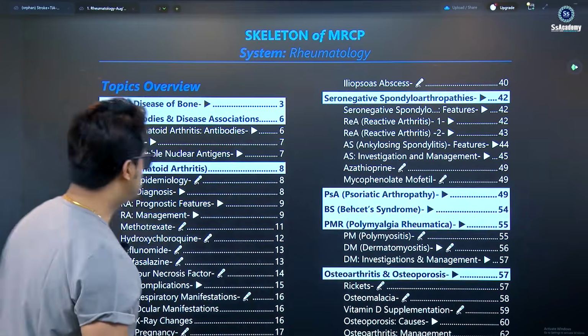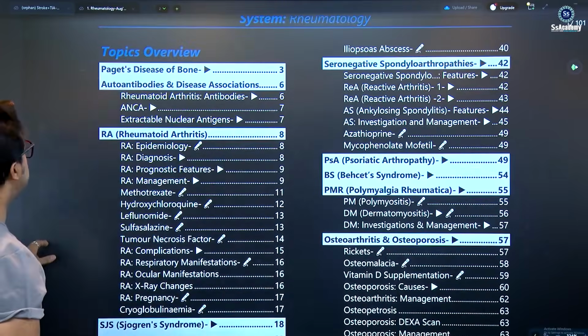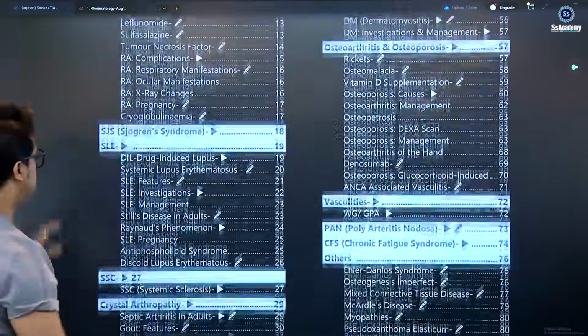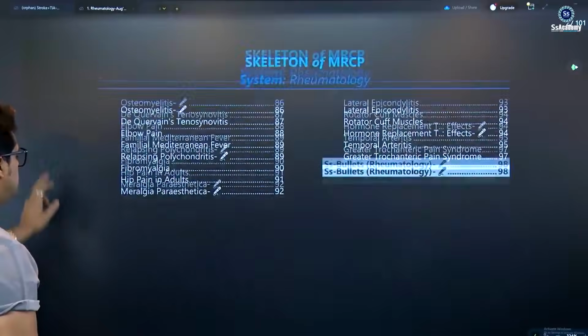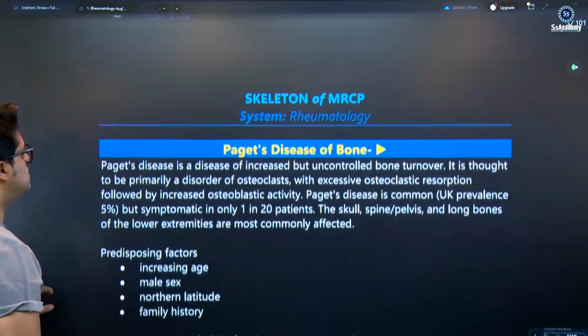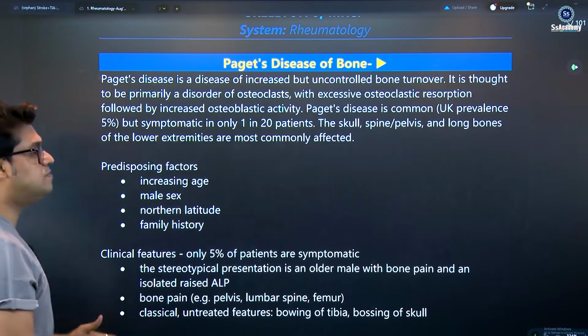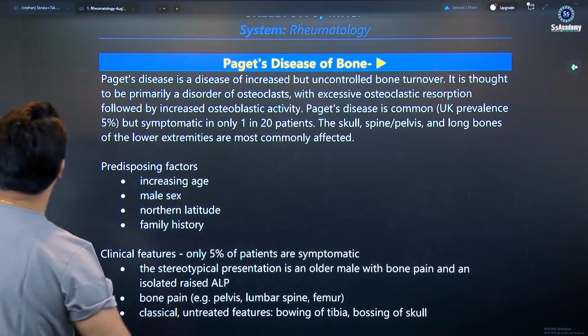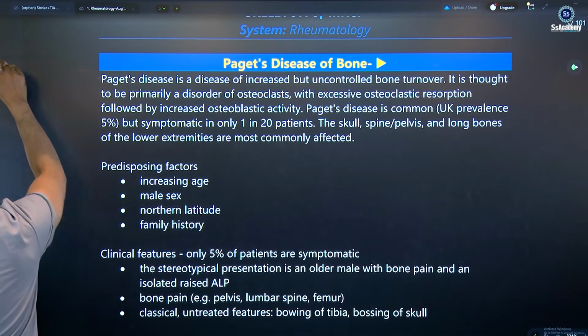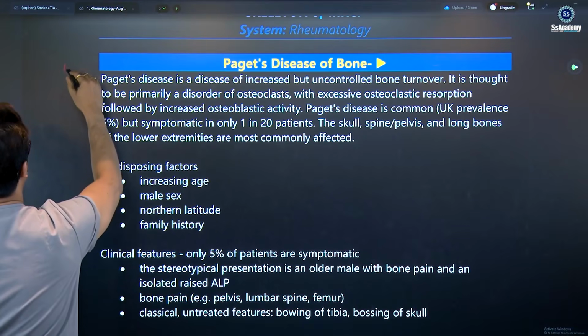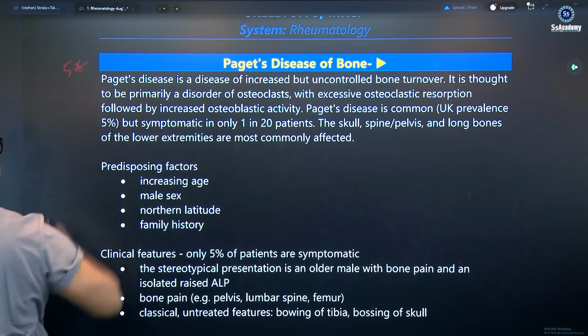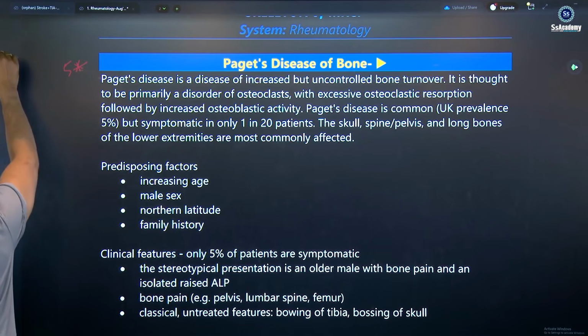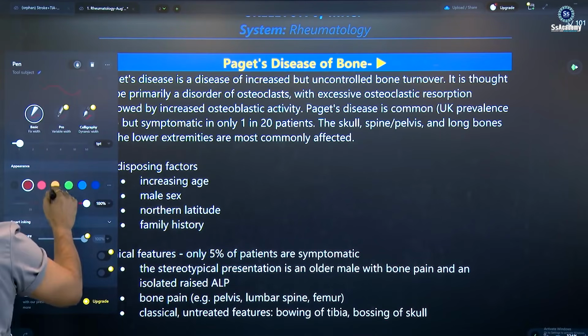Yes, my dear, let's start. So this is the opening door for the lecture discussions. You see the content list is given here under the headings of different diseases. Starting with the first disease, you see Paget's disease of the bone is a very important topic, 5-star. So when I say 5-star, you will write down the 5-star here. Yes, you see the 5-star. So you have to write down the 5-star here.